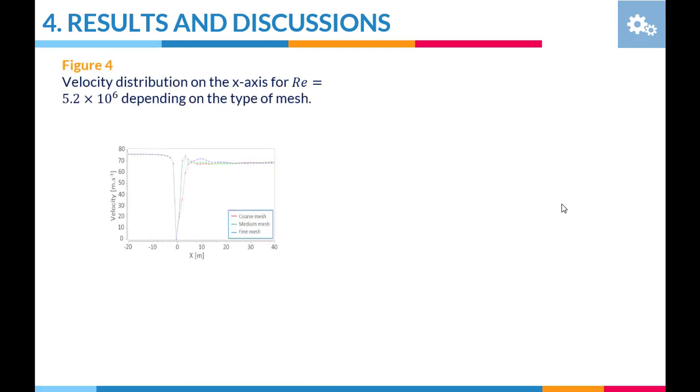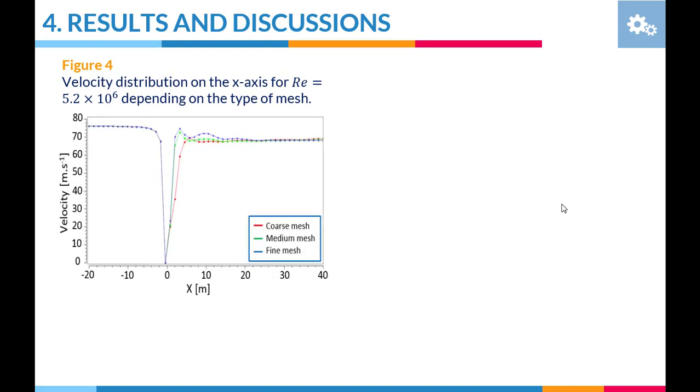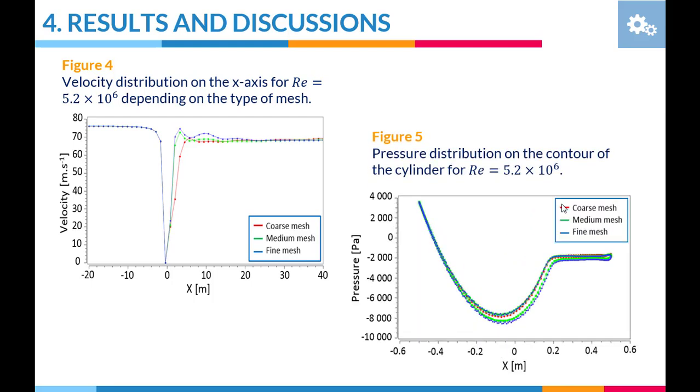Figure 4 illustrates the distribution of the inlet speed on the x-axis. It can be seen that the inlet velocity remains uniform on the axis up to a distance of 1.5 meters in front of the contour of the cylinder and drops sharply to 0 meters per second in contact with the wall. Then the speed increases behind the cylinder to reach 70 meters per second over a distance of 5.5 meters away from the wall. In this zone, there is a strong turbulence due to the separation of the boundary layer in the wake zone.